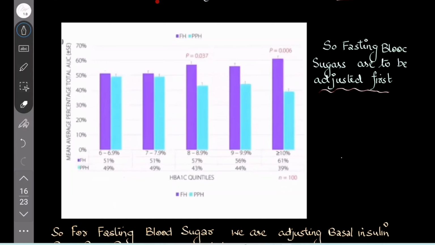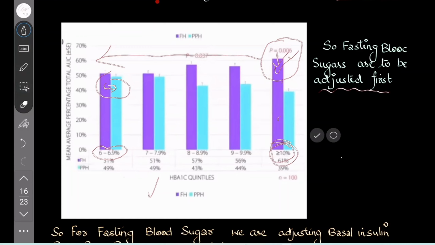See here, when HbA1c is more than 10%, the fasting sugar is responsible for that. When HbA1c is 6 to 9%, both fasting and postprandial sugars are responsible. But in case of more than 10%, the fasting is responsible. These are studies conducted, see, this violet is fasting sugar, and that contributes to more than 10% of HbA1c. So these are studies conducted and proven. So first fix fasting, that's very important.